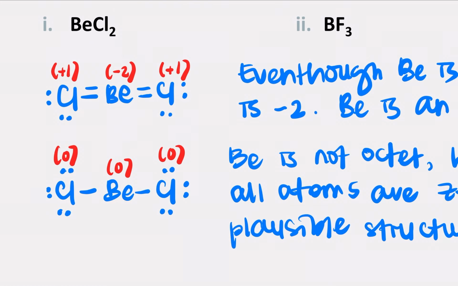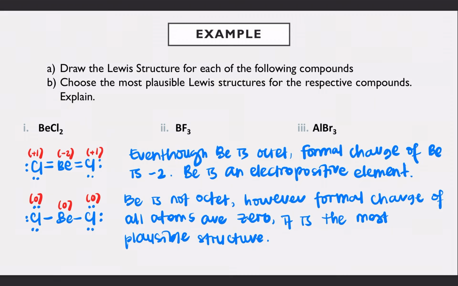This is the sentence that you will use to explain the most plausible Lewis structure that you have chosen. When beryllium is octet, the formal charge is -2, and beryllium is an electropositive element, so it should not have a formal charge of -2. When beryllium is not octet, the formal charge of all atoms is 0.